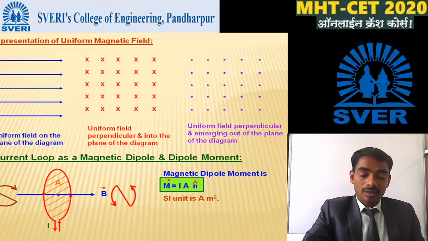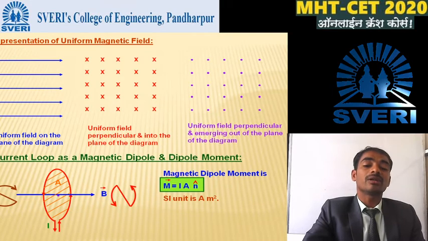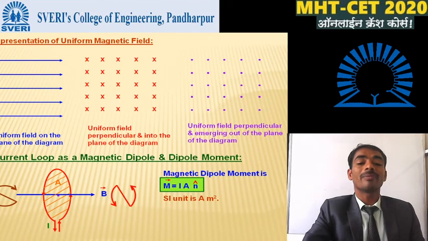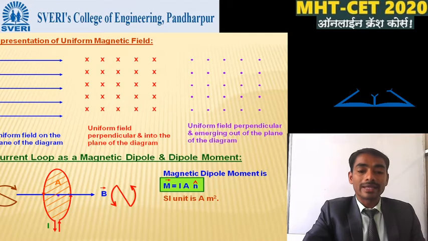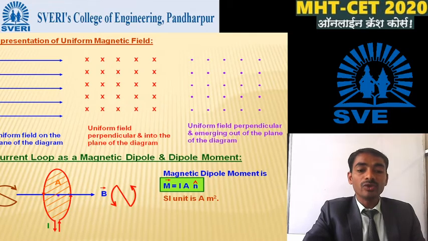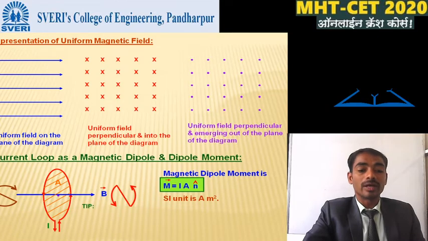What is the mathematical expression for the magnetic dipole moment? M bar is equal to I into A into n cap. The SI unit of magnetic dipole moment is ampere meter square.